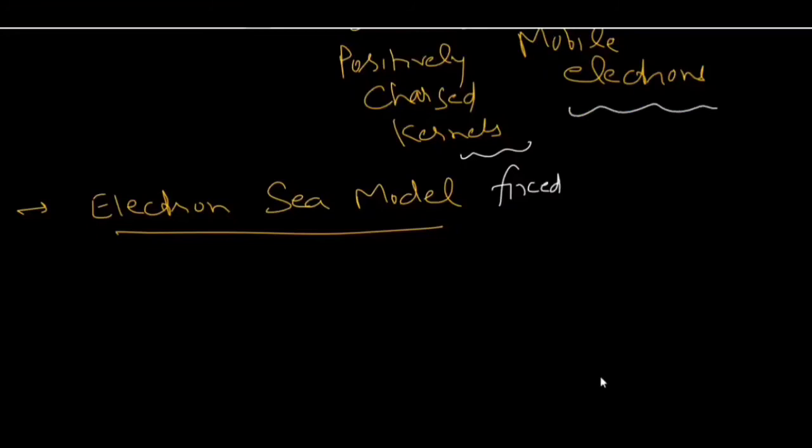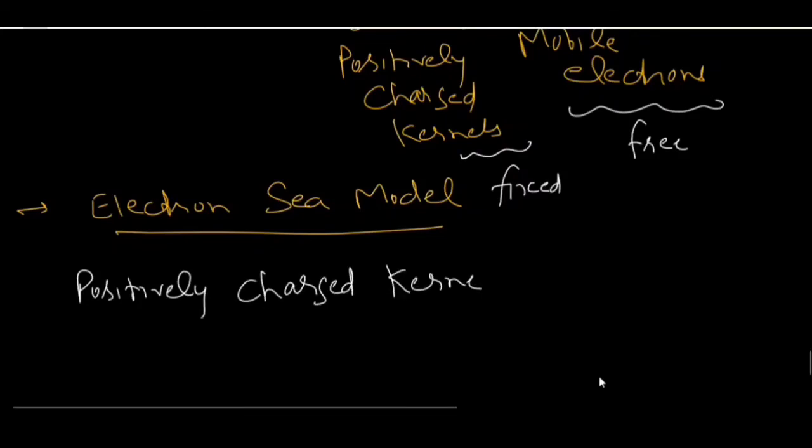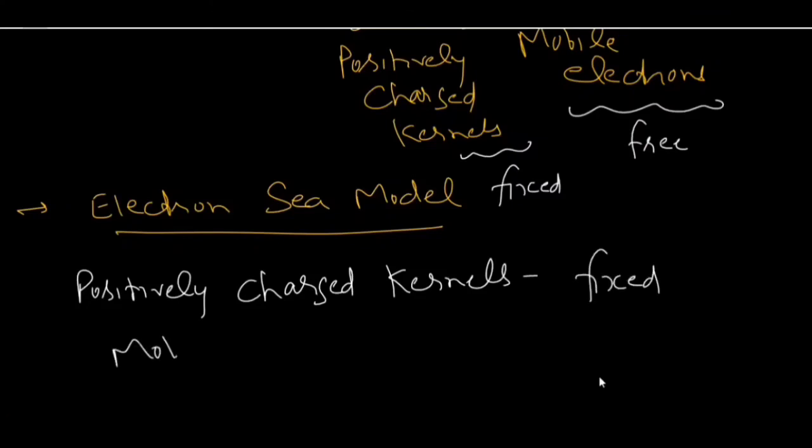while mobile electrons are free to move here and there. So that's why, due to the presence of these mobile electrons or these free electrons, metals can conduct electricity. These positively charged kernels are fixed, while mobile electrons are free to move here and there.